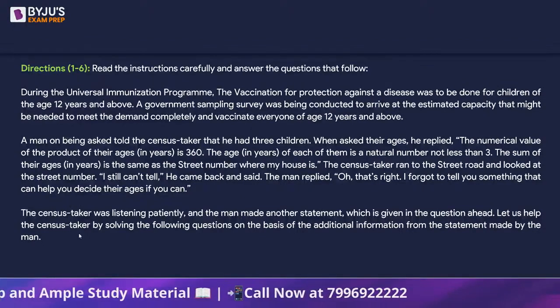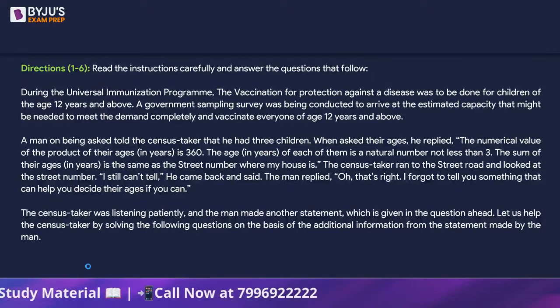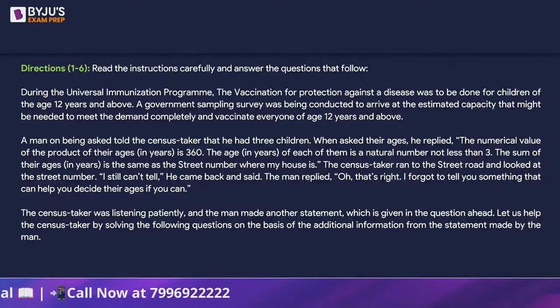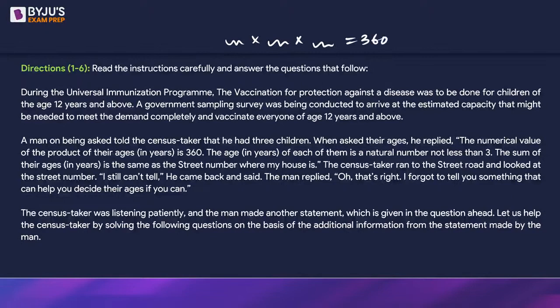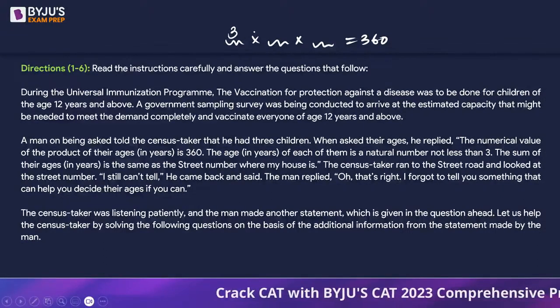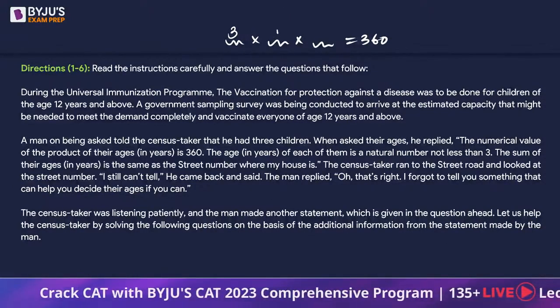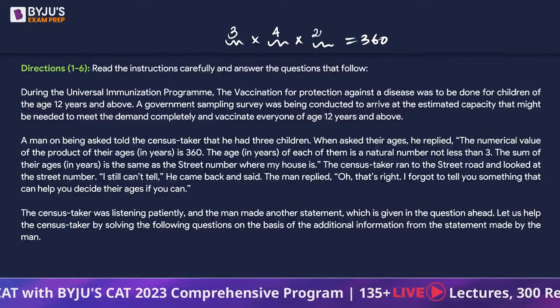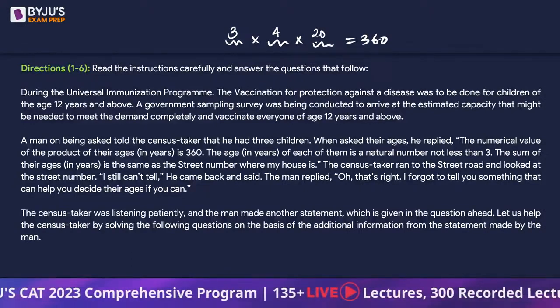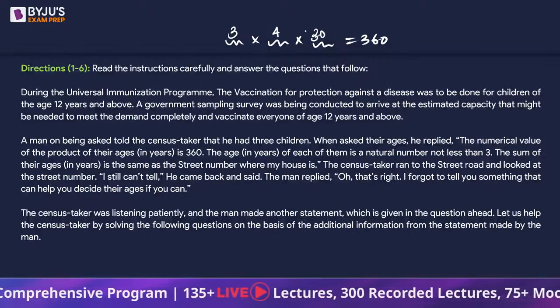So if you think about it, this set is about the product of 3 numbers being 360, where none of the numbers should be less than 3. So you can have a 3 as one of the ages of the 3 children, and then the next number could be, let's say, 4. 3 into 4 into 30. This could be a combination.